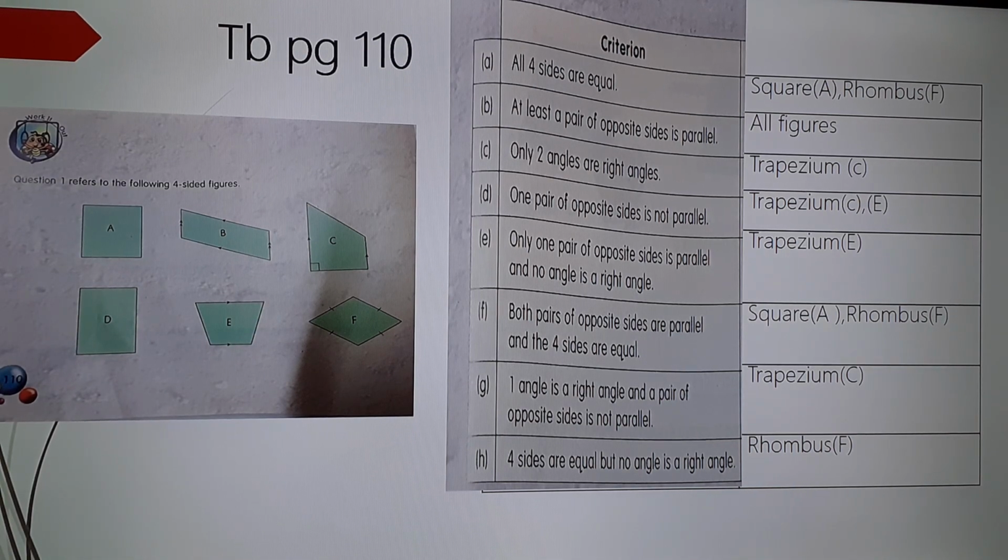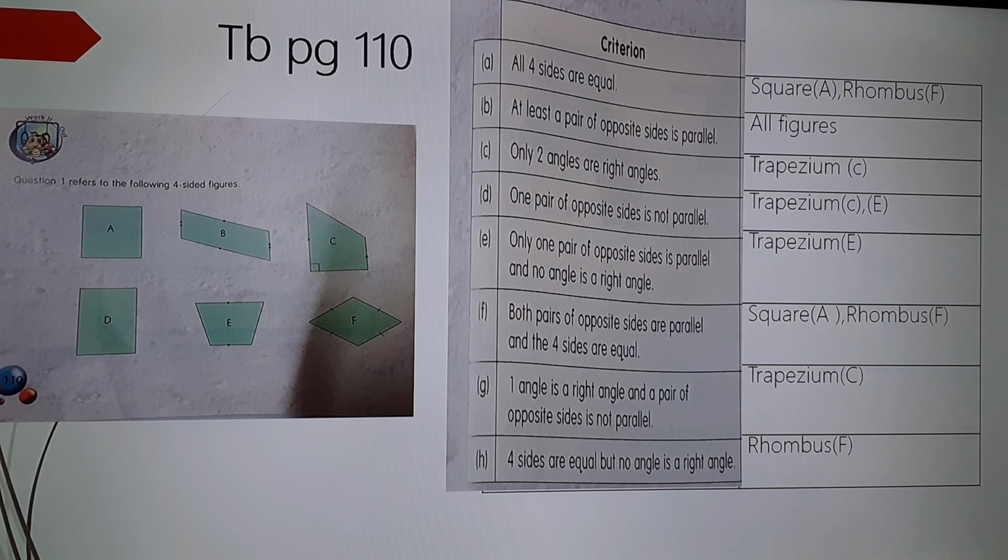All four sides are equal. So what are the figures representing this criterion? It is figure A, square, and figure F, rhombus. At least a pair of opposite sides is parallel. That means at least two sides should be parallel. Here in all the figures, two sides are parallel. Okay, so we can write all figures.